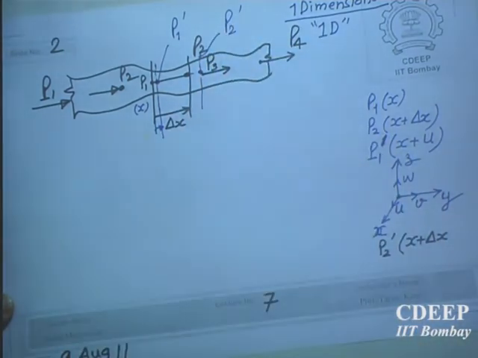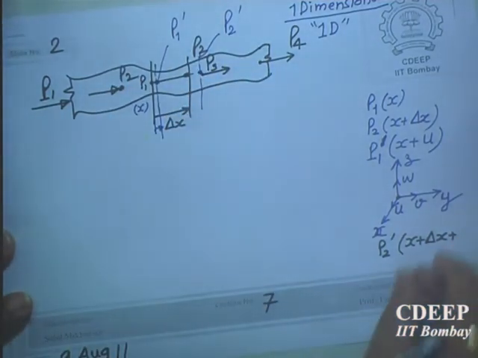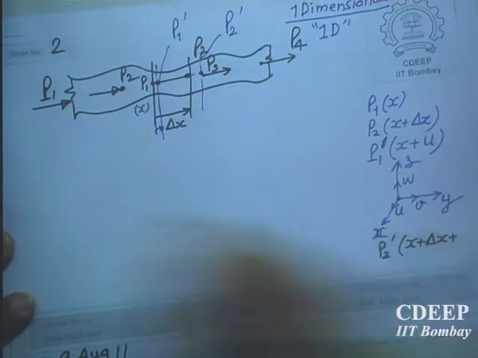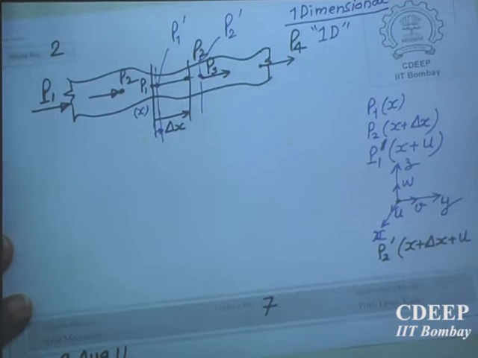P2 dash coordinate will be what? See, there would be some relative displacement. Otherwise, if you take rigid body motion, then it will be just this plus u. If you take rigid body motion, that means as if the whole delta x has moved by u, then it will be this plus u. That will give rigid body motion. But it is not a rigid body motion, there will be some compression or elongation. So let us call that delta u.